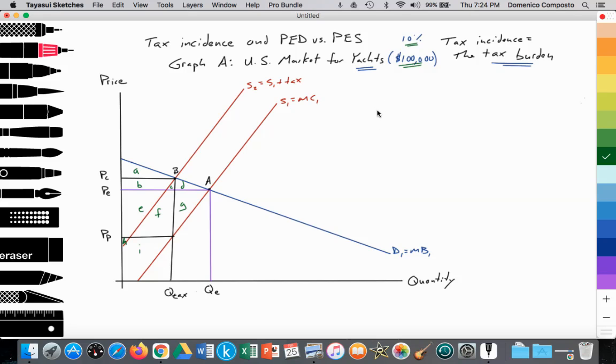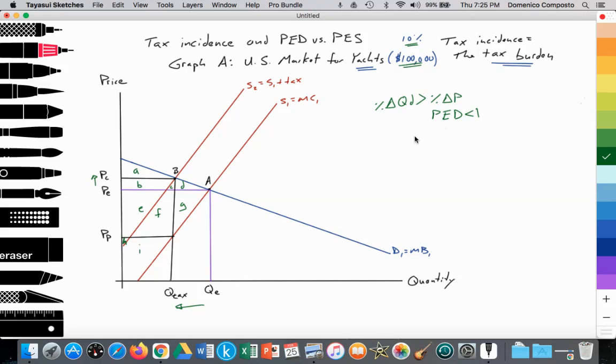Now we can notice again that the percent change in quantity demanded, the decrease here, is significantly greater than the increase in price. All right, price went up by a small margin, but we see a significant drop in the quantity demanded, which is expected when we see an elastic demand curve. So the percent change in quantity demanded is greater than the percent change in price, again highlighting that the PED value is less than 1.